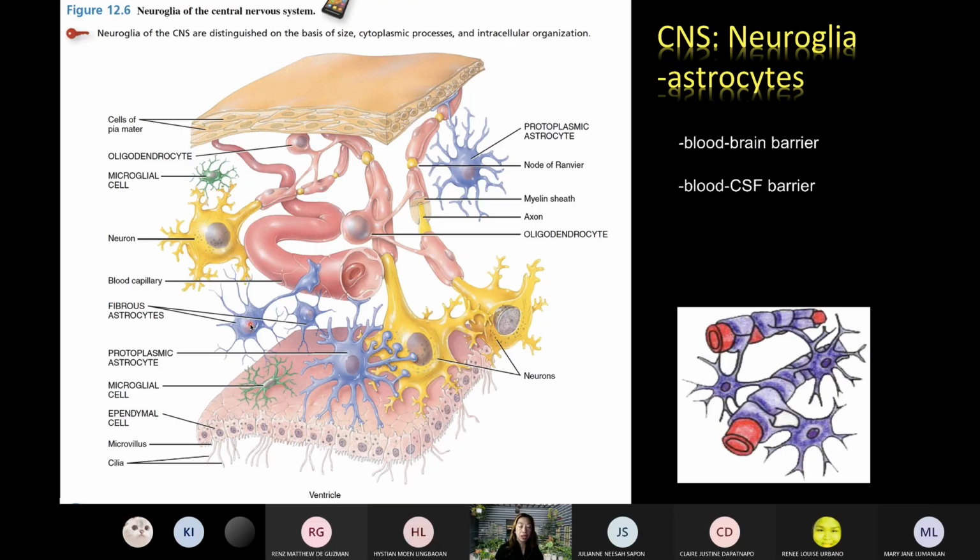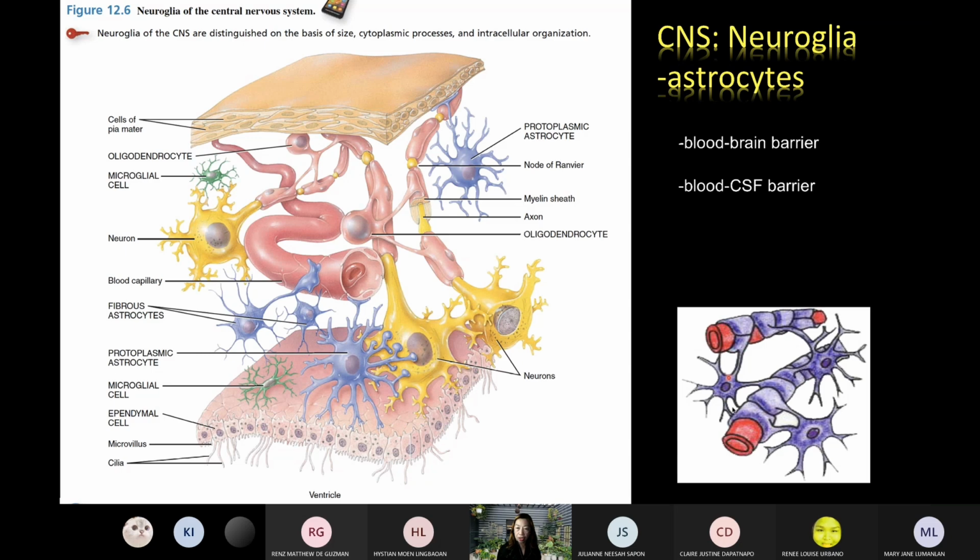Now, let's look at the other functions. You can see the processes of the astrocytes form a sheet around the blood vessels, forming the blood-brain barrier.